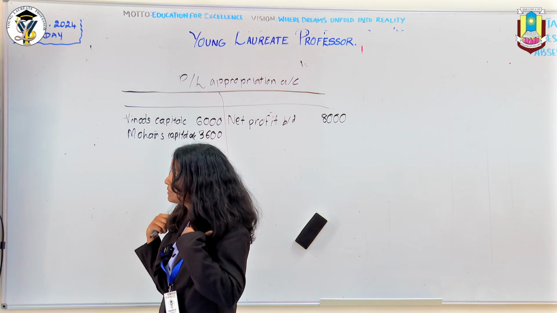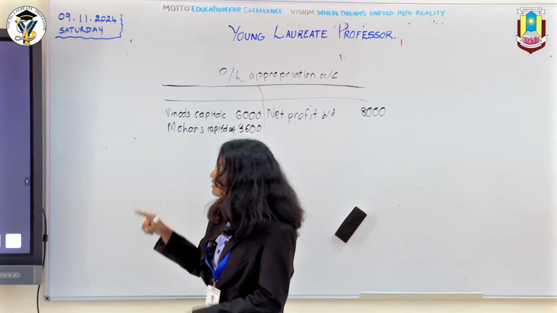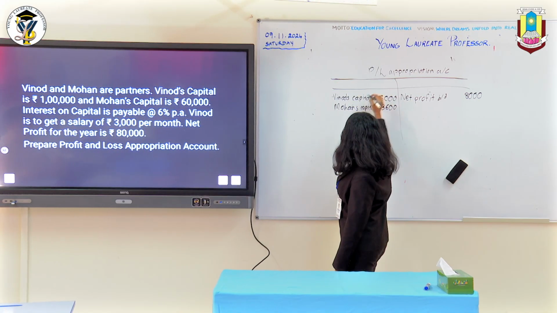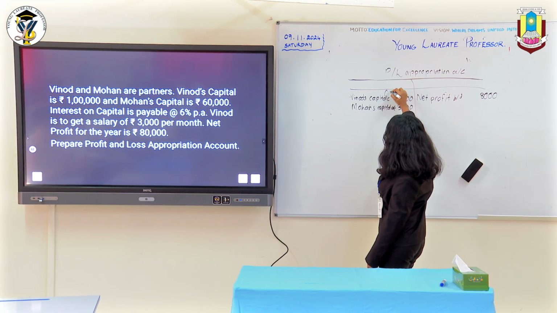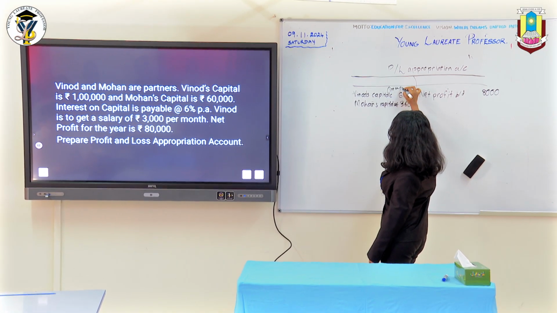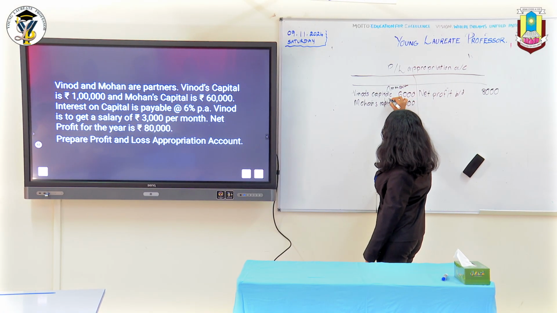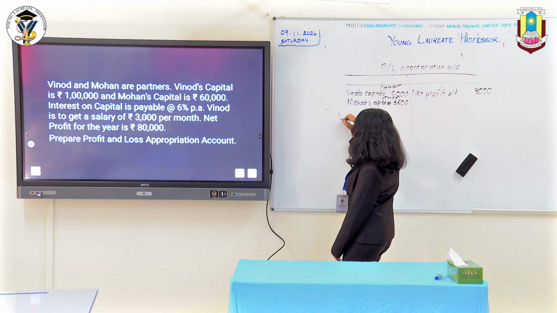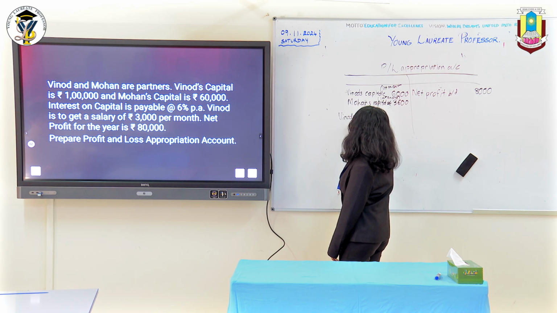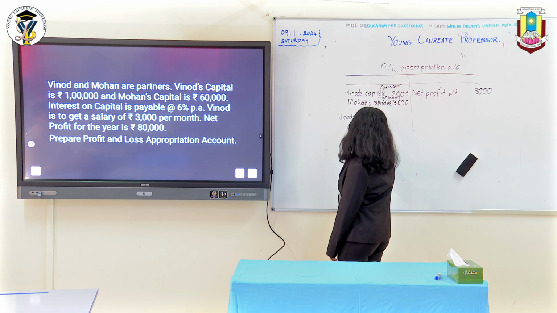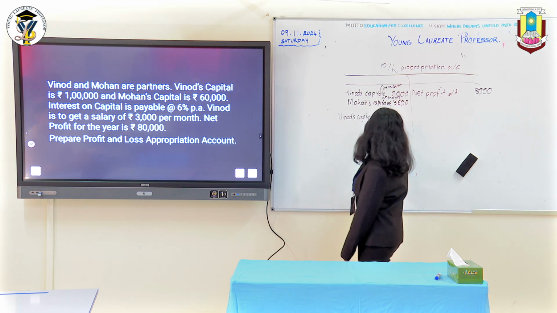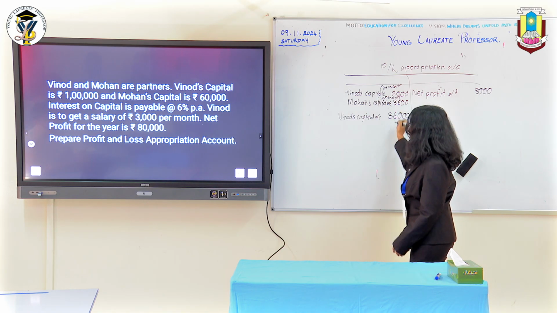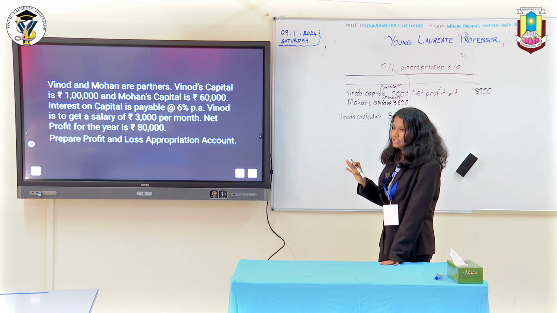we give salary to the partners on an annual basis. So it has to be 3,000 into 12. Oh sorry, here we do in brackets, we write interest on capital. And then here Vinod's capital account. This will be 36,000, if I'm right. Yeah, so those are all the items.